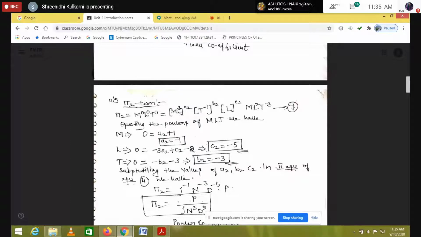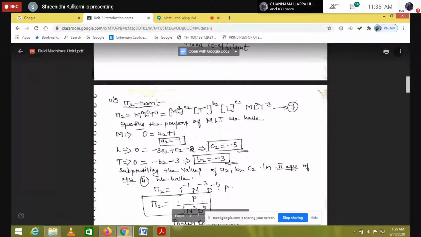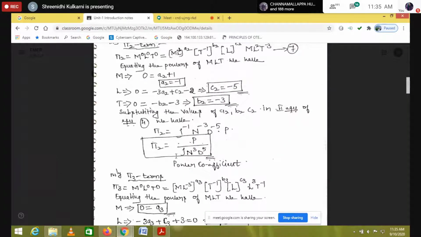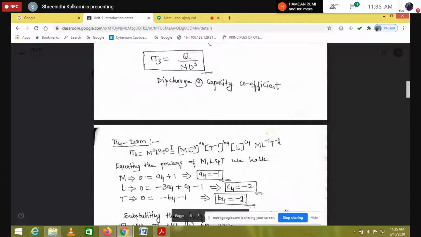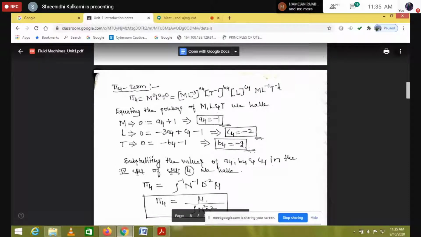And on the right hand side again I took in terms of m, l, t. Next, equating the powers for m, l, t, we get pi2. So here you can see pi2, and similarly pi3, and similarly pi4.